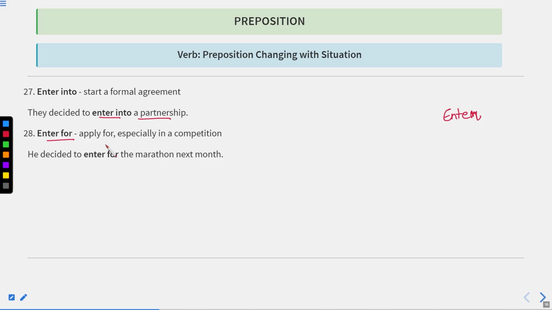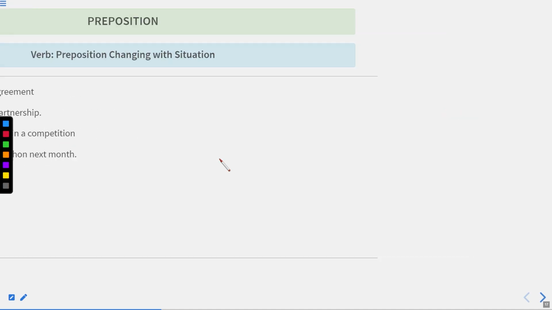Okay, and enter for means apply for something, especially in a competition. "He decided to enter for the marathon next month." Okay, now let us move to the next one.